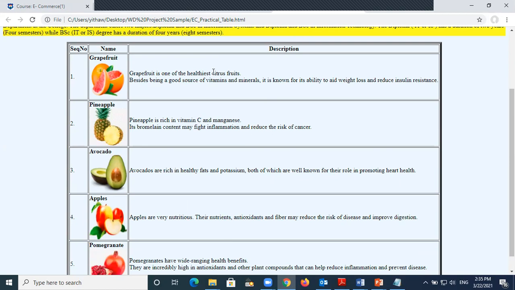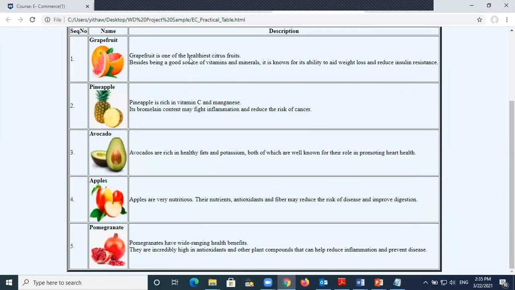Then you have to make the description: what this is about, how it is good, how it is delicious. You can find all this information on the internet. For me, everything, the pictures and the information, is from the internet. I don't write anything. Just go to Google, and if you want to talk about chocolate, there will be many chocolates, and you find the information about each chocolate. So you have to write the 10 products.